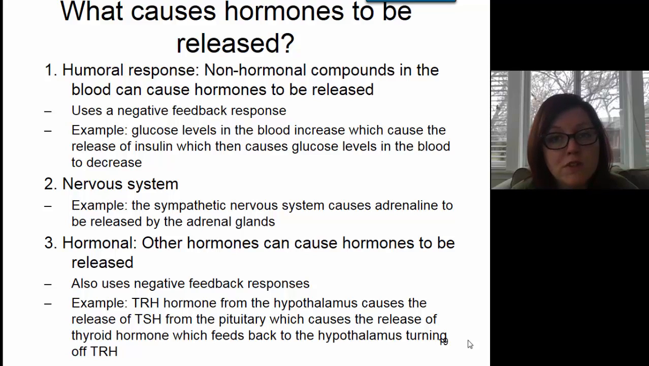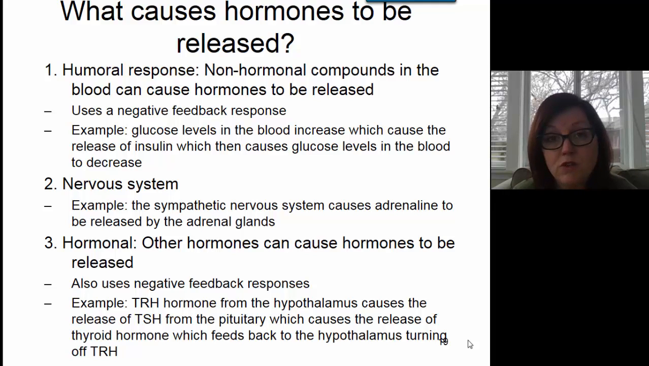Another thing that can cause hormones to be released is the nervous system. This is pretty rare, but it does happen. One good example of this is the sympathetic nervous system causing the release of adrenaline by the adrenal glands. Adrenaline, don't forget, is really just epinephrine and norepinephrine. When you're under that emergency mode sympathetic response, you get a surge in the release of adrenaline from the adrenal glands to help you with that fight or flight response. So in that case, we have the nervous system causing the release of a hormone.